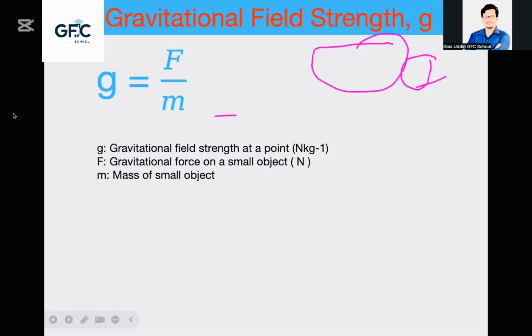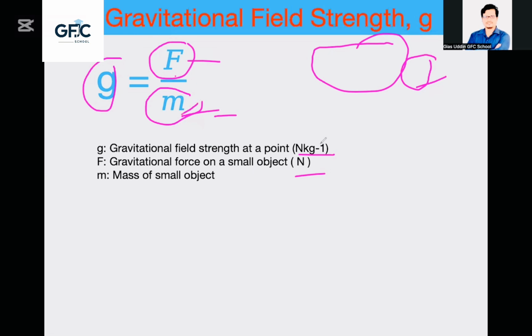This is the gravitational field strength formula. This is gravitational force F. This is mass, and this is force, and this is gravitational field strength. Gravitational field strength at a point, Newton per kg. Gravitational force on a small object, Newton. You know the unit of force is Newton, and unit of mass is kg. That's why the gravitational field strength unit is Newton per kg, and mass is a small object.